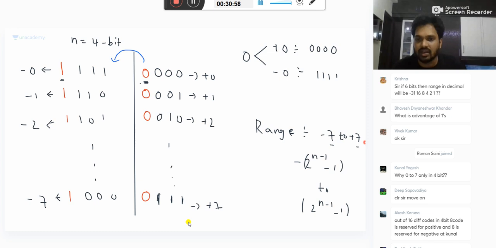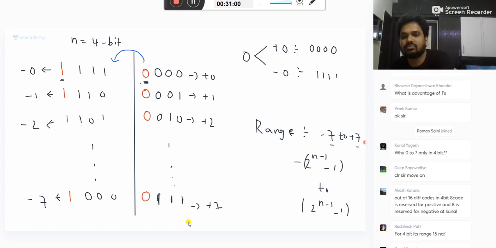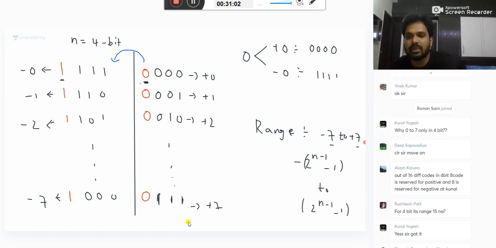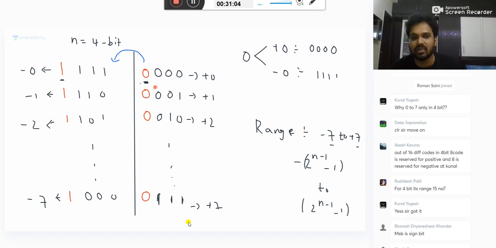Yes, exactly the same, Akash. MSB is not intentionally a sign bit, but after taking the complement, if you see the MSB, you can say it is a sign. Here MSB is not originally dedicated for sign, but after taking the complement, the MSB is indirectly giving you sign information. So let's move.